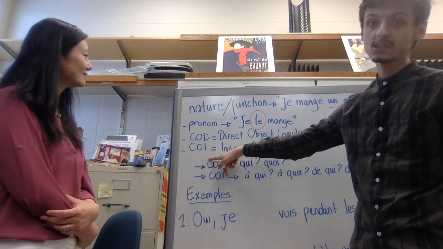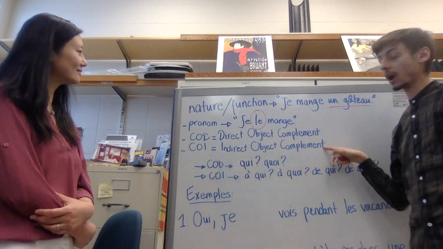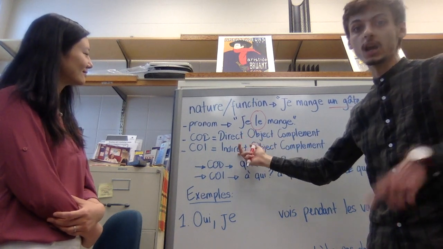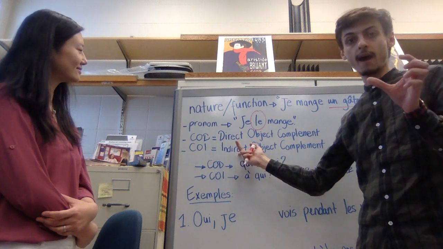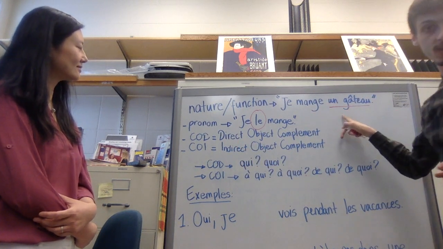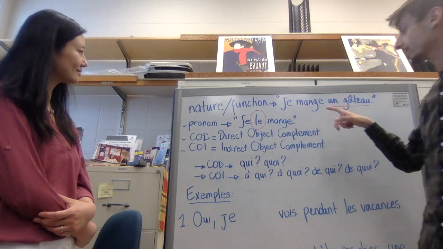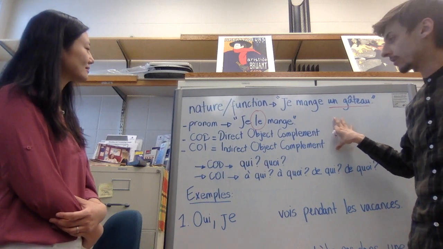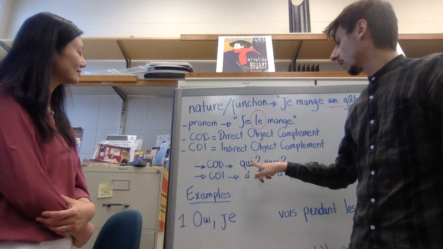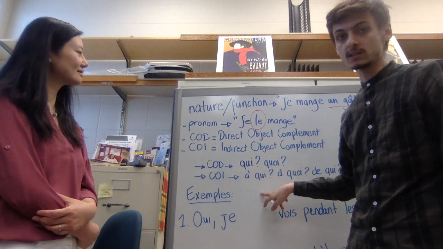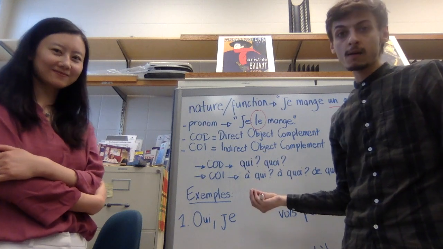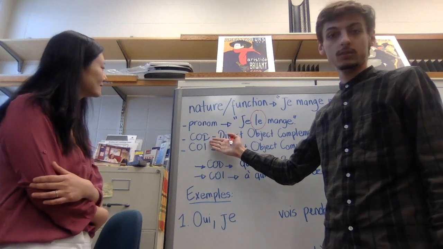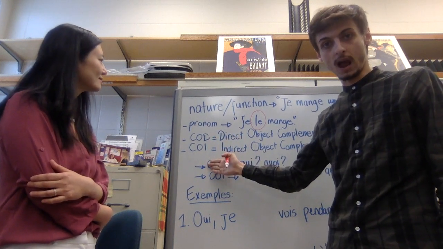Now we also have COI, indirect object complement. Those, as you can guess, are indirect because you have something between the verb and the object. Now that we know what all this is, we're going to give you guys examples. When I'm facing a sentence, how do I spot if the word is a COD or a COI?